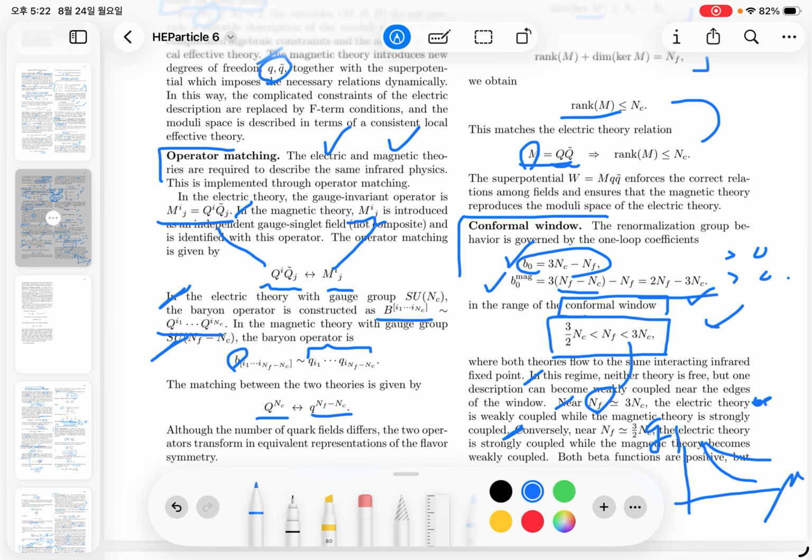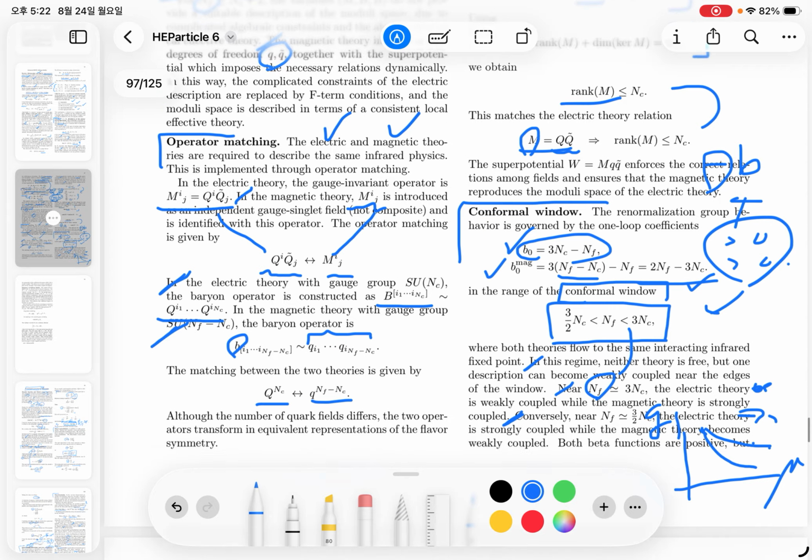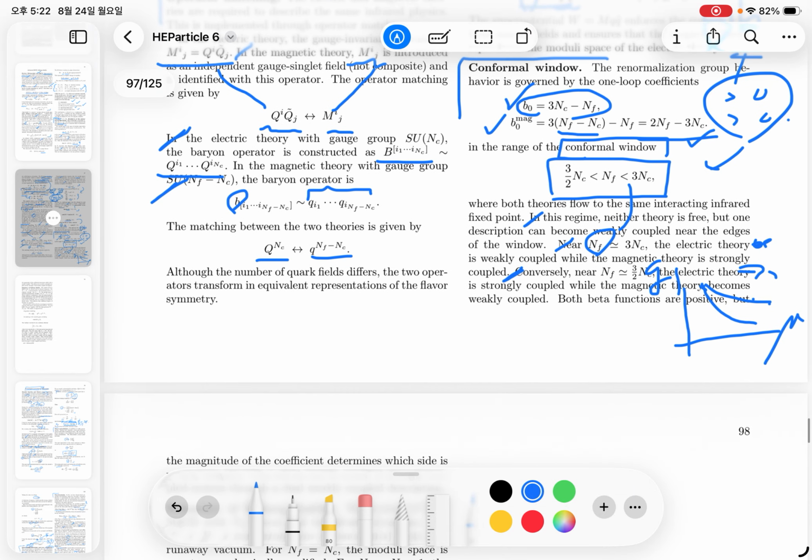Yeah, and if the beta function is zero, the overall signs of the coefficients are the same. So for the first case, if NF is nearby the duality, then the electric theory is... I know maybe there is some missing point. Why that just gives the weakly coupled. So I will explain it next time.